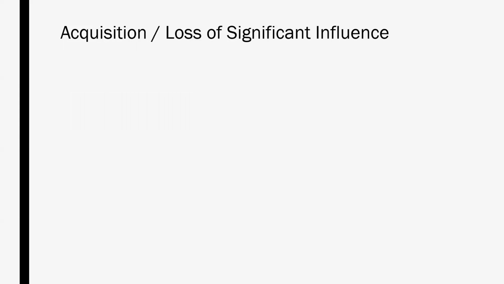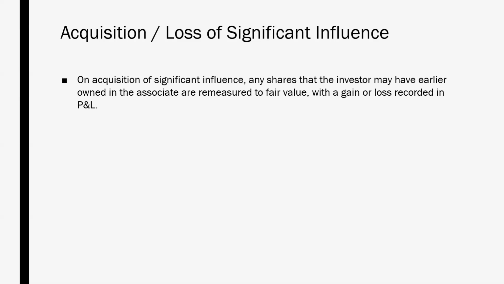So let's take a look at a situation where there's a change in ownership, either resulting in an acquisition of or loss of significant influence. On acquiring significant influence, any shares that the investor may have earlier owned in the associate must be remeasured to fair value, with any gain or loss to be recorded in profit or loss. The obtaining of significant influence will require a change in the accounting method from fair value to equity method.